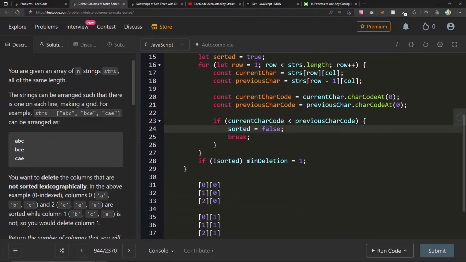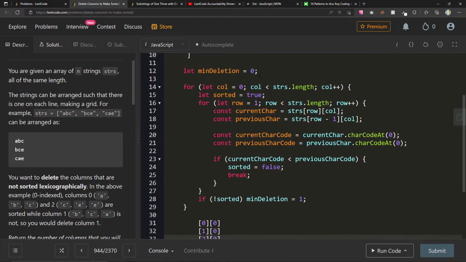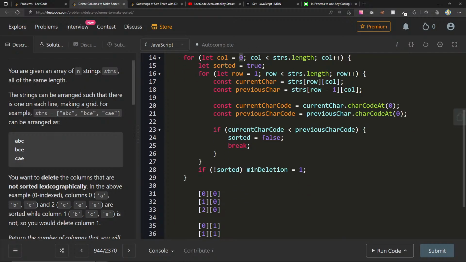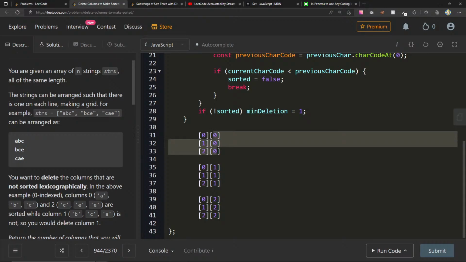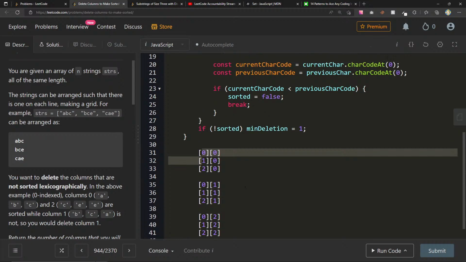So let's go over this and try and figure out what it is that I'm doing, right? I know that for each row, I want to check the column, right? So I put my column outside because that's the thing that's going to grow more slowly. It's going to be this 0, 1 out here, right? And the row is the thing that will grow faster. It's always going to be 0, 1, 2, 0, 1, 2, 0, 1, 2.